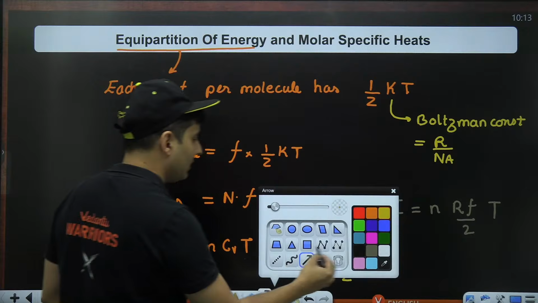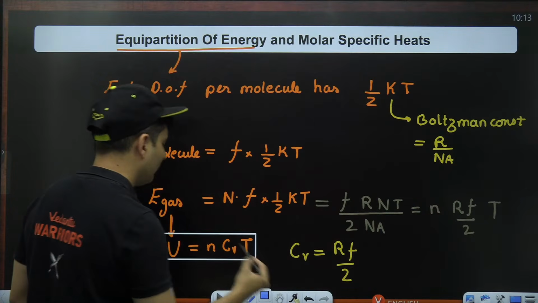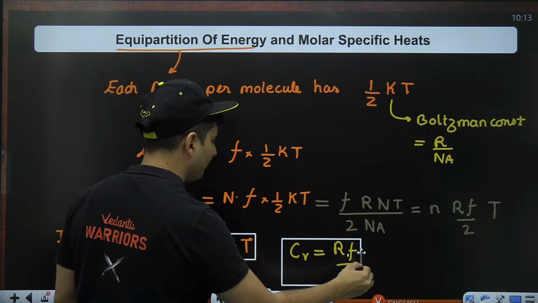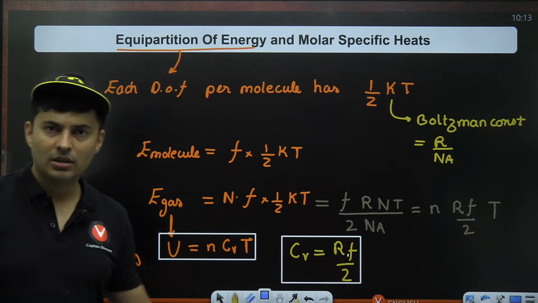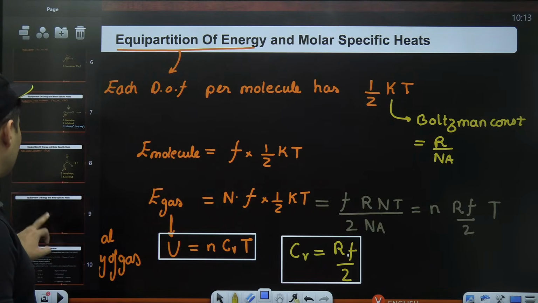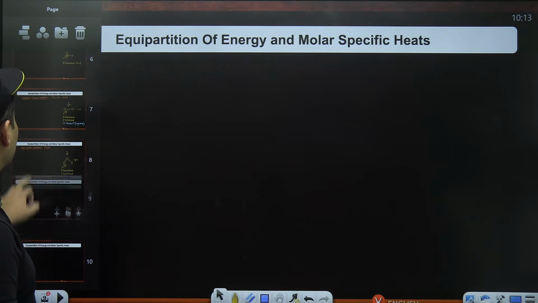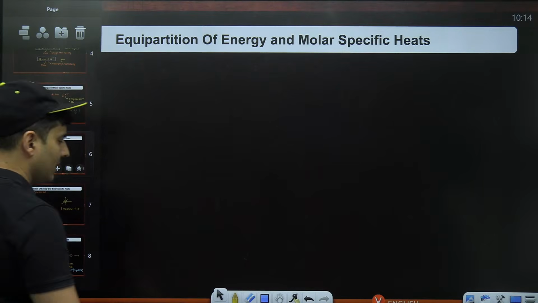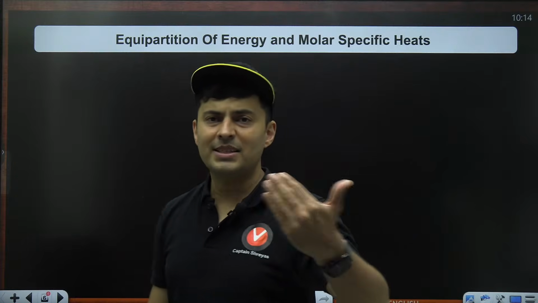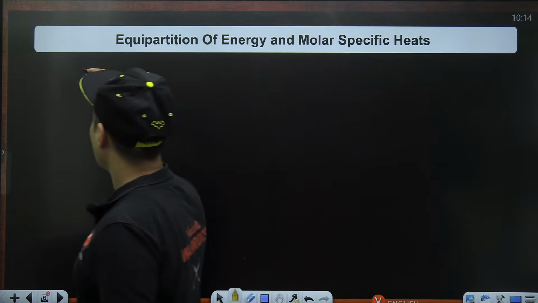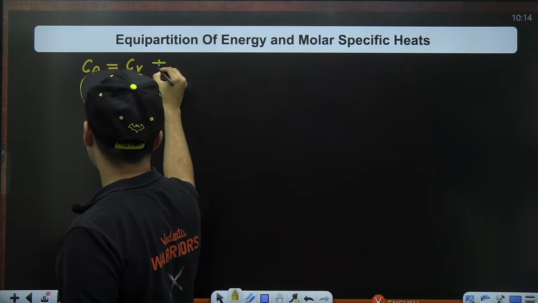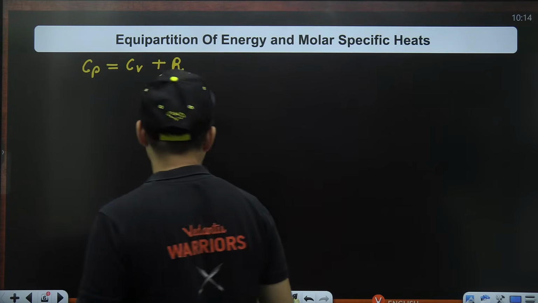Keep this in mind, right? These are again very, very important formulas. Cv is nothing but Rf divided by 2. Okay, perfect, awesome. Now, having said that, you can also get the remaining relationships for Cp, Cv, etc. So, if you ask me what is the specific heat capacity at constant pressure, that is whatever Cv you get plus R, which is nothing but your gas constant.